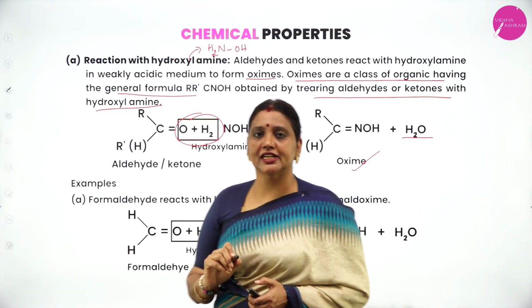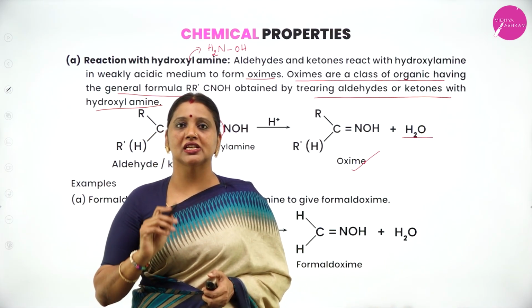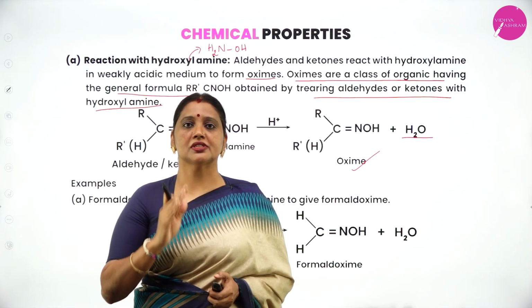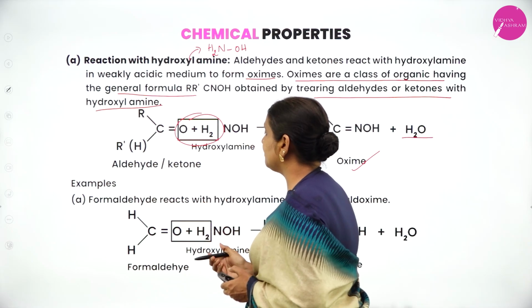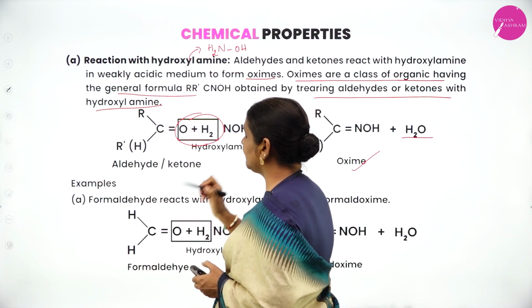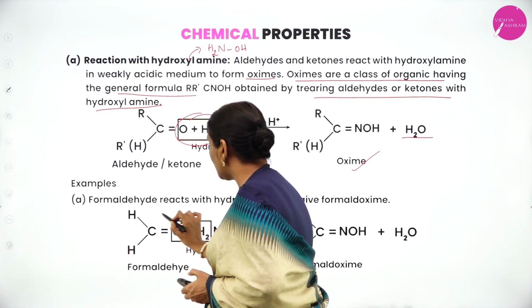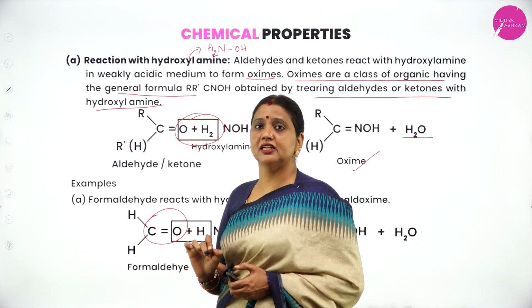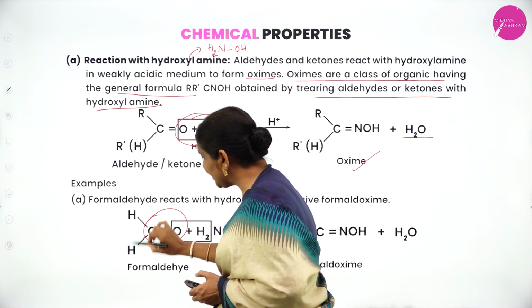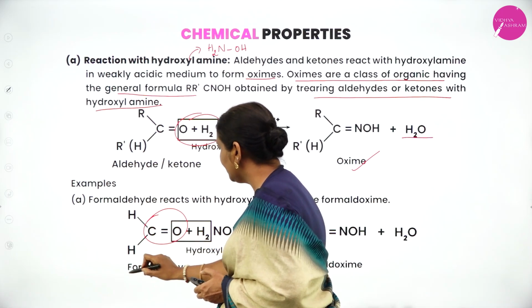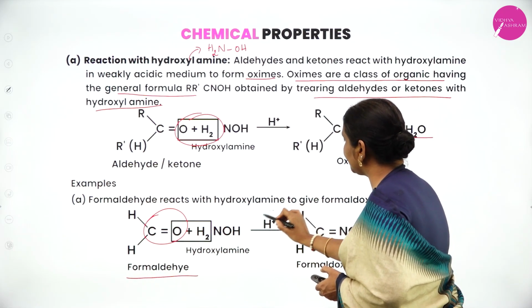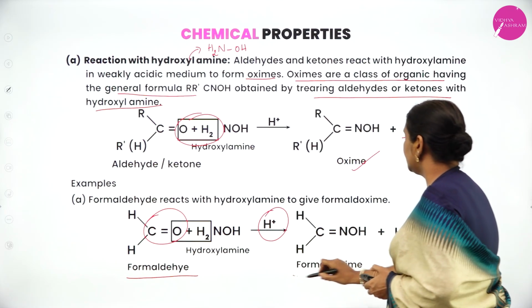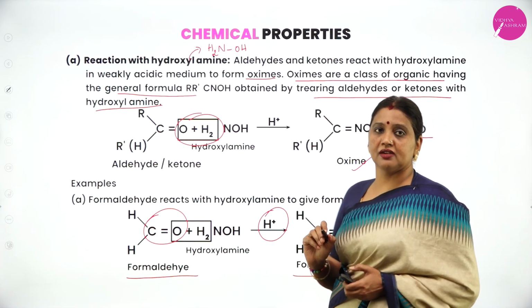What's the product formed when aldehydes and ketones are heated with hydroxylamine? There is a formation of oxime. Example, you take formaldehyde. Whether it is aldehyde or ketone, the common group is carbonyl group, C double bond O. If both the valencies are satisfied by hydrogen, it is known as formaldehyde. When formaldehyde is heated with hydroxylamine in the presence of acid catalyst, it will form formaldoxime.